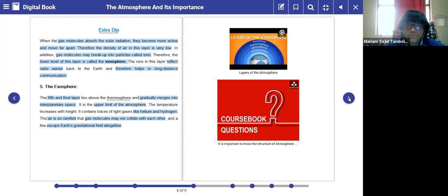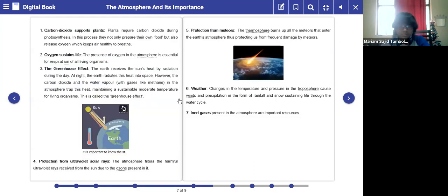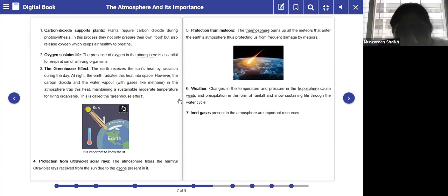Now we will study about the importance of the atmosphere. So if you will see, it is given.